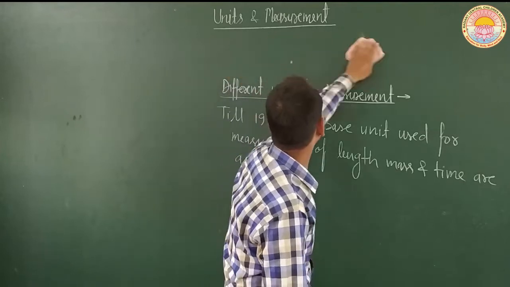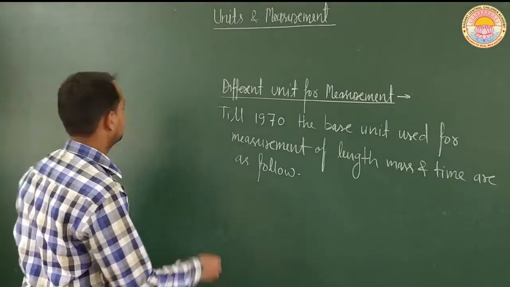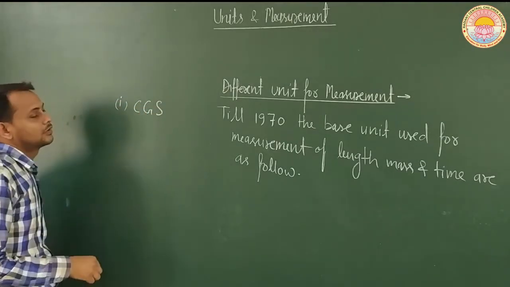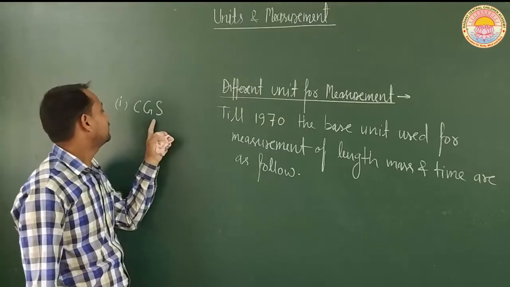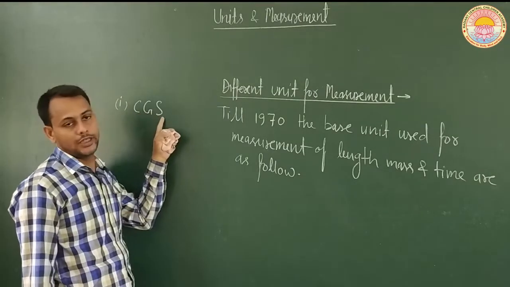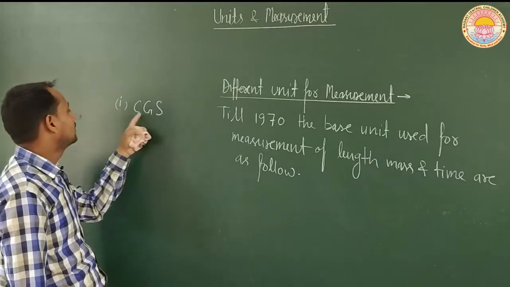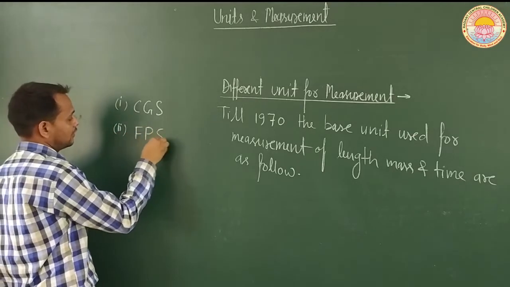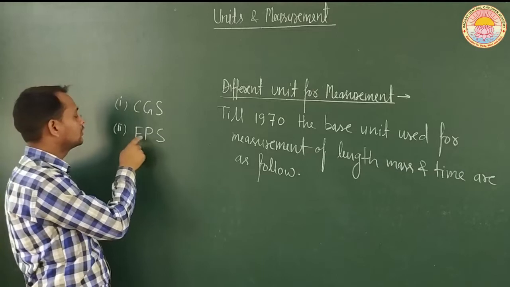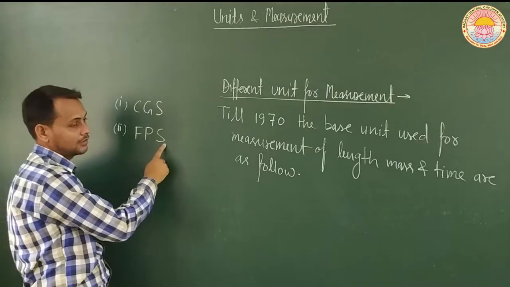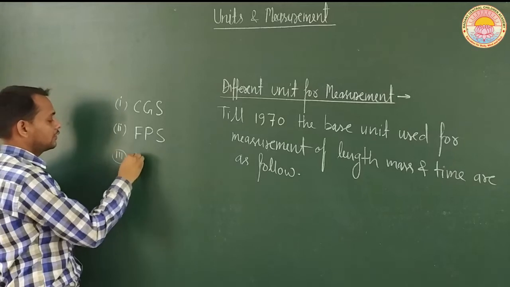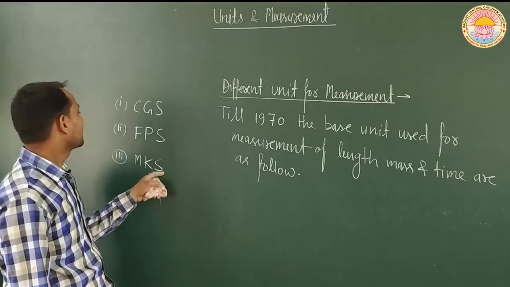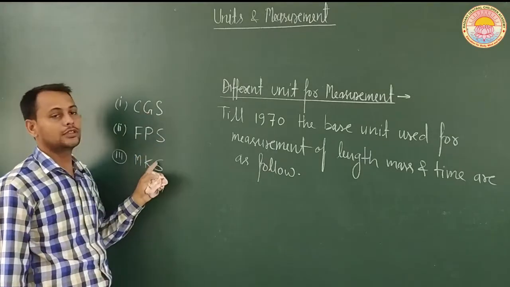So what are these terms? The first one is known as CGS. This is the system of units of centimeter, gram and second. Another system of units is FPS, which is also known as the British unit. This is foot, pound, second. And the third one is known as MKS, which is meter, kilogram, second. So CGS, FPS and MKS.